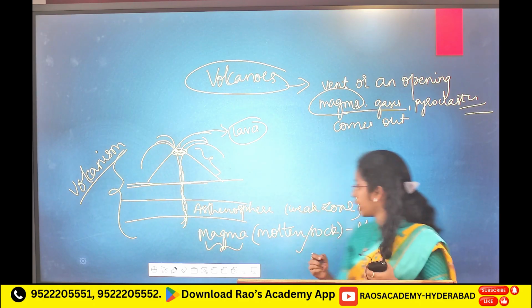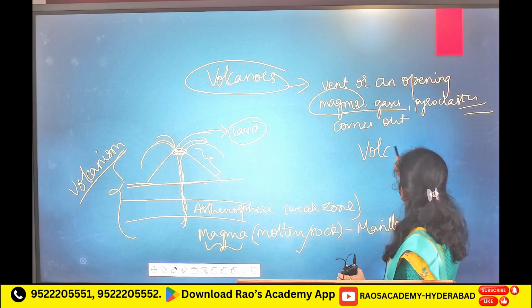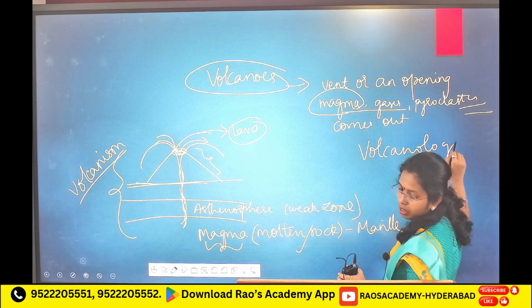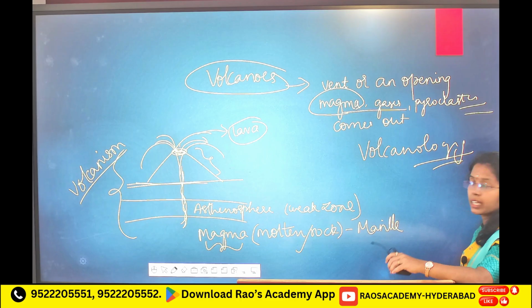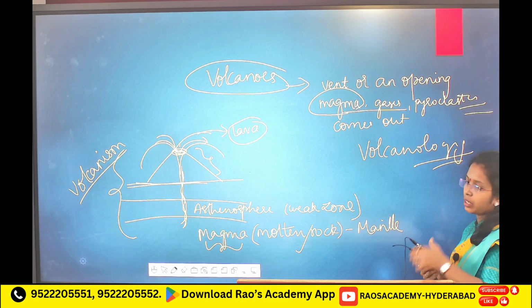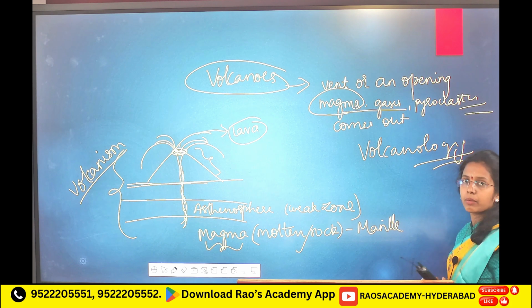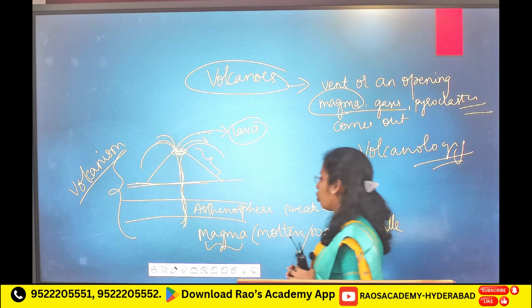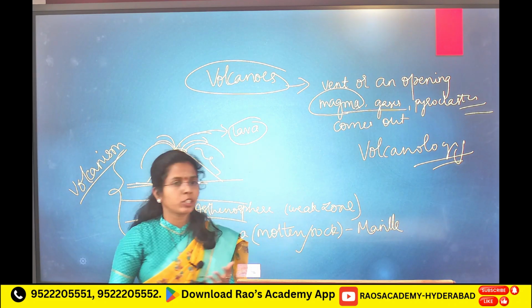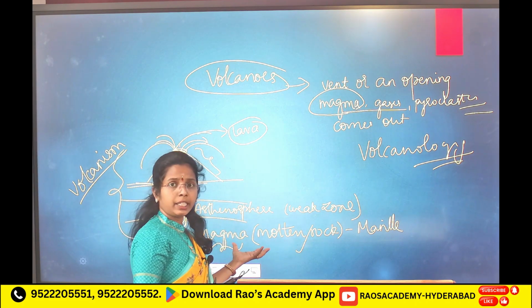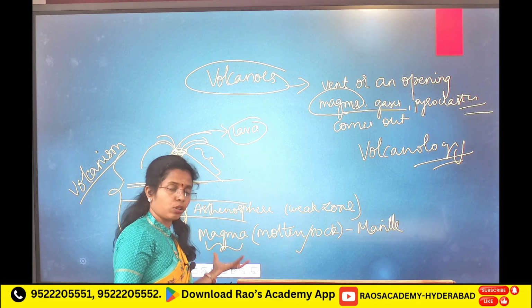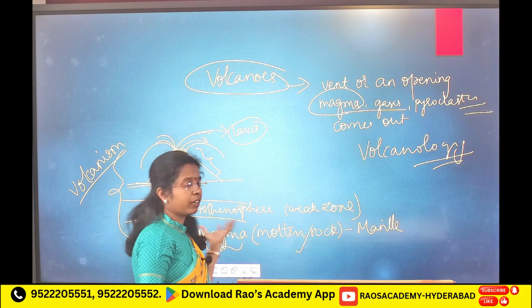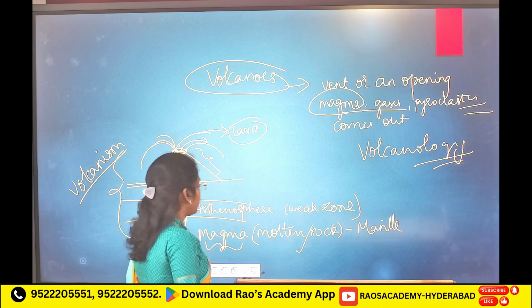And the study of volcanoes is known as volcanology. Clear? Volcanism, movement and eruption of magma material from Earth's interior. In magma formation, because of internal heat, rocks melt and form magma in the mantle, and because of the asthenosphere weak zone they escape, and from there they erupt.